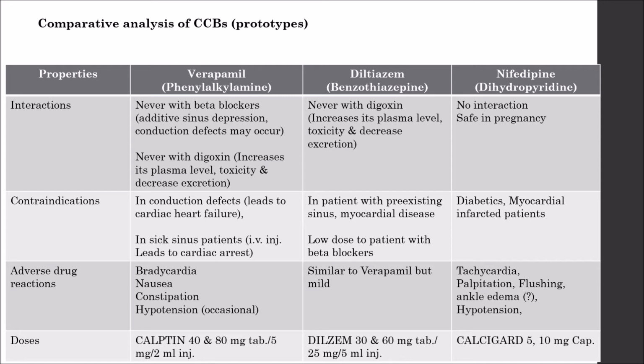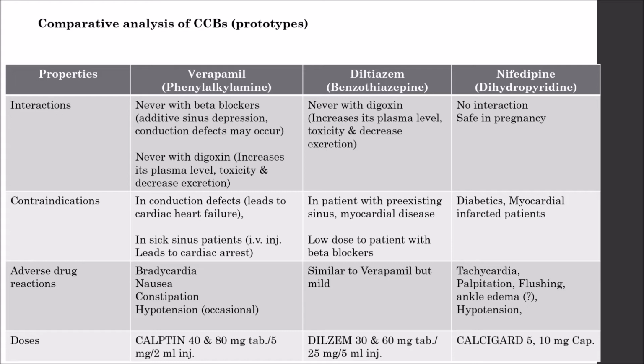In cases of interaction, verapamil is advised not to be given with beta blockers, as beta blockers cause cardiac depression and verapamil is also a very potent drug with cardiodepressive action. So beta blockers causing cardiac depression and verapamil causing cardiodepression can lead to a very prominent depressive activity on the heart.